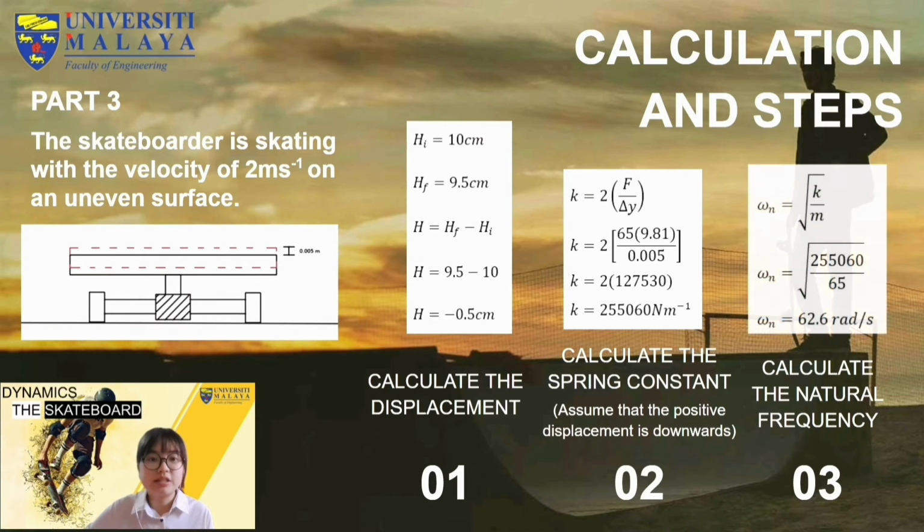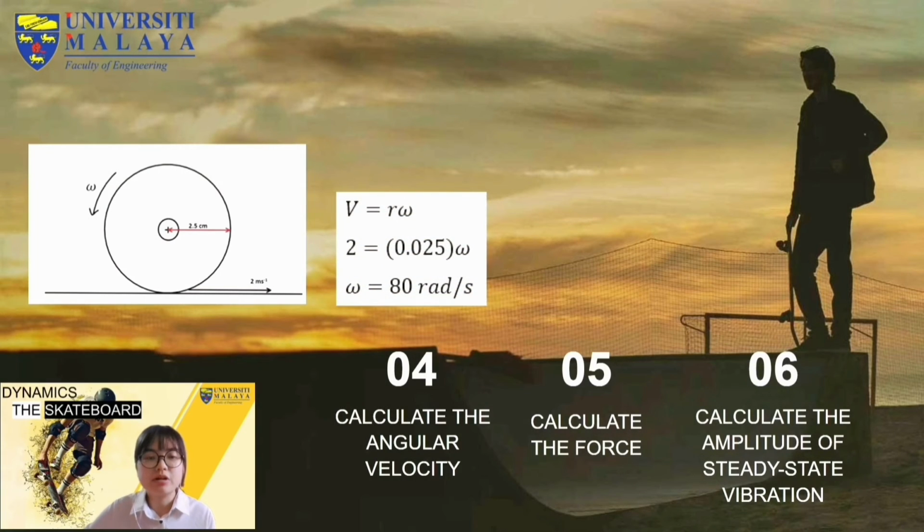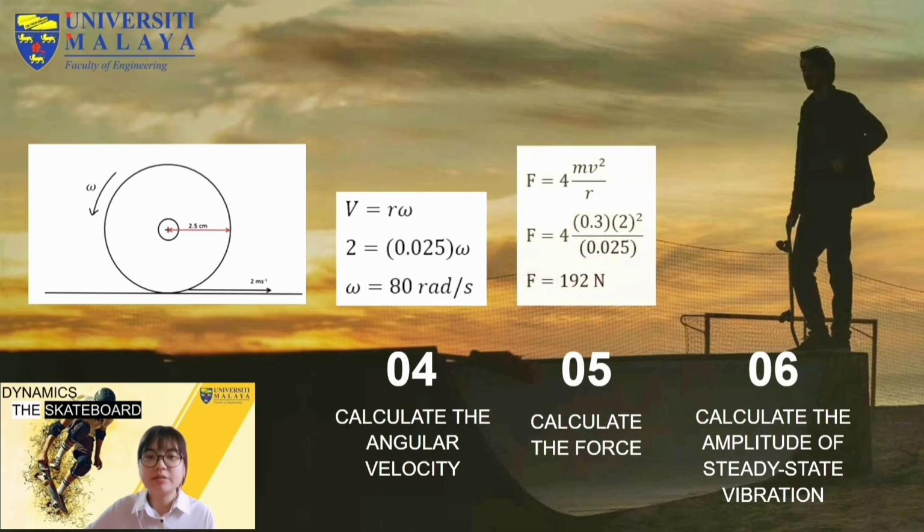Next, we calculate the natural frequency of the bushing by using the spring constant we found. The natural frequency found here is 62.6 radians per second. Then the angular velocity of the wheels is calculated, where we got 80 radians per second. After obtaining the angular velocity, the force caused by the unbalanced skateboard wheel is also calculated. We obtain 192 newtons for the centripetal force.